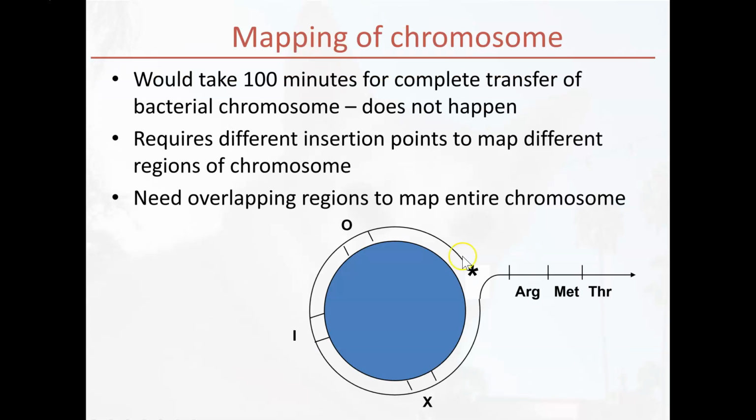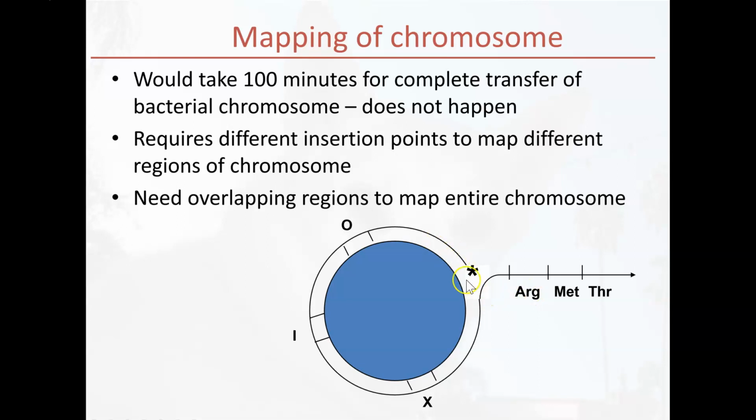So let's look at this in reality. So here's our chromosome. Here's a representation. Remember that bacterial DNA is circular, it's double-stranded and it's circular. And here's our origin of transfer. And so we know that as our origin of transfer gets nicked and it starts to conjugate into our F- bacteria, which would be over here, that threonine gene had to be closest to our origin of transfer because that's the one that got through first. This got through in 3 minutes. This one got through in 6 minutes. And then this one was the last to get through in 9 minutes.